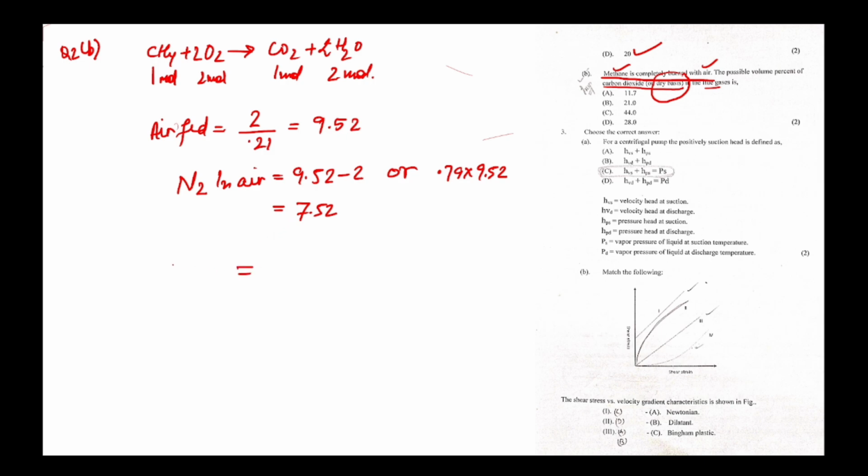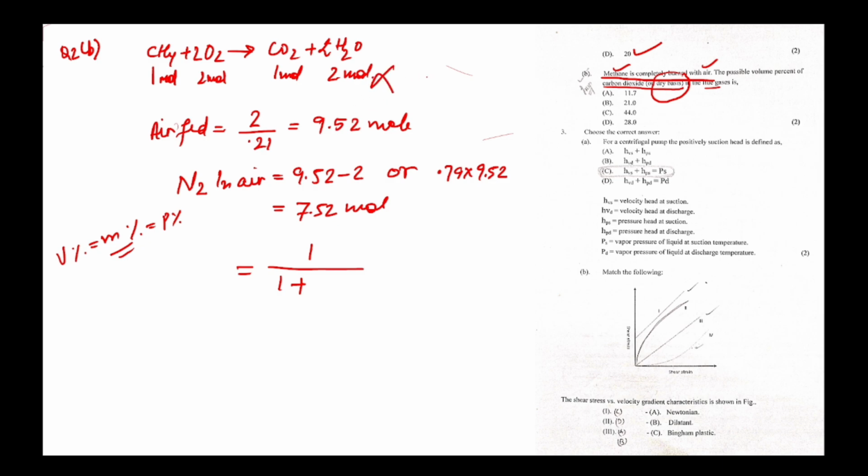Okay, volume percentage means we know that volume percentage is equal to mole percentage is equal to pressure percentage. So we have found the answer in moles. Carbon dioxide formed is 1, plus on dry basis we will not include water.